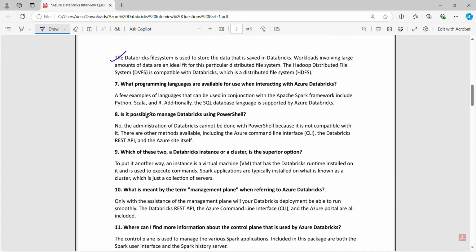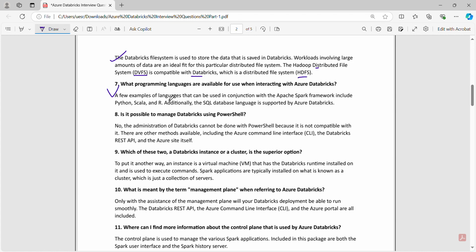Sixth point, what is the function of the Databricks file system? The Databricks file system is used to store the data that is saved in Databricks. Workloads involving large amounts of data are an ideal fit for this particular distributed file system. The Databricks file system (DBFS) is compatible with the Hadoop Distributed File System (HDFS).